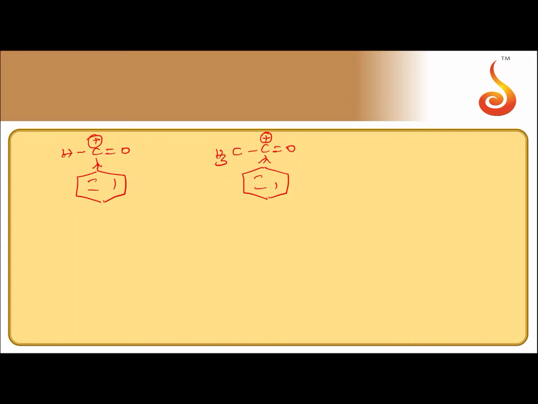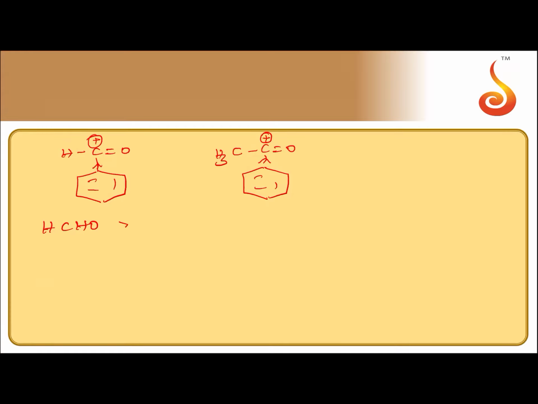Again I am repeating, aromatic aldehydes and ketones are less reactive than corresponding aliphatic aldehydes and ketones. What is the reason? Electron donating resonance effect, plus R effect of benzene ring. So because of plus R effect of benzene ring, positive charge intensity on the carbonyl carbon of aromatic aldehydes and ketones decreases.